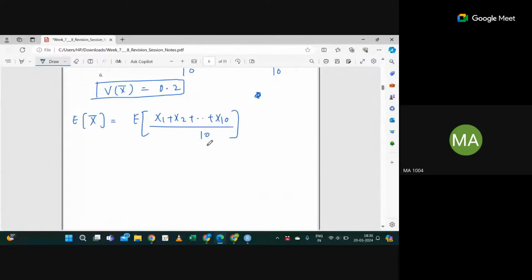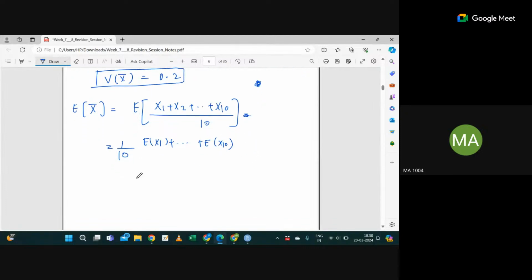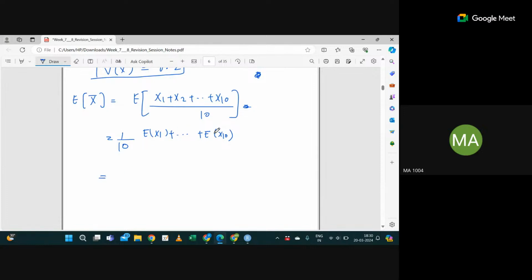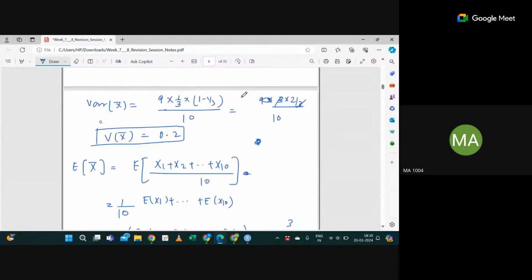Okay, let me write separately. First of all, let me do this one. Each x is from the binomial distribution, so I can write 1 by 10 times the expectation of x1 plus up to the expectation of x10. If each xi is from binomial 9, 1 by 3, the expectation of x1 is 9 into 1 by 3, added up 10 times, divided by 10. The 10 will get cancelled, and 3 times 3 is 9. So we get the expectation of x bar as 3, which is the same as before.